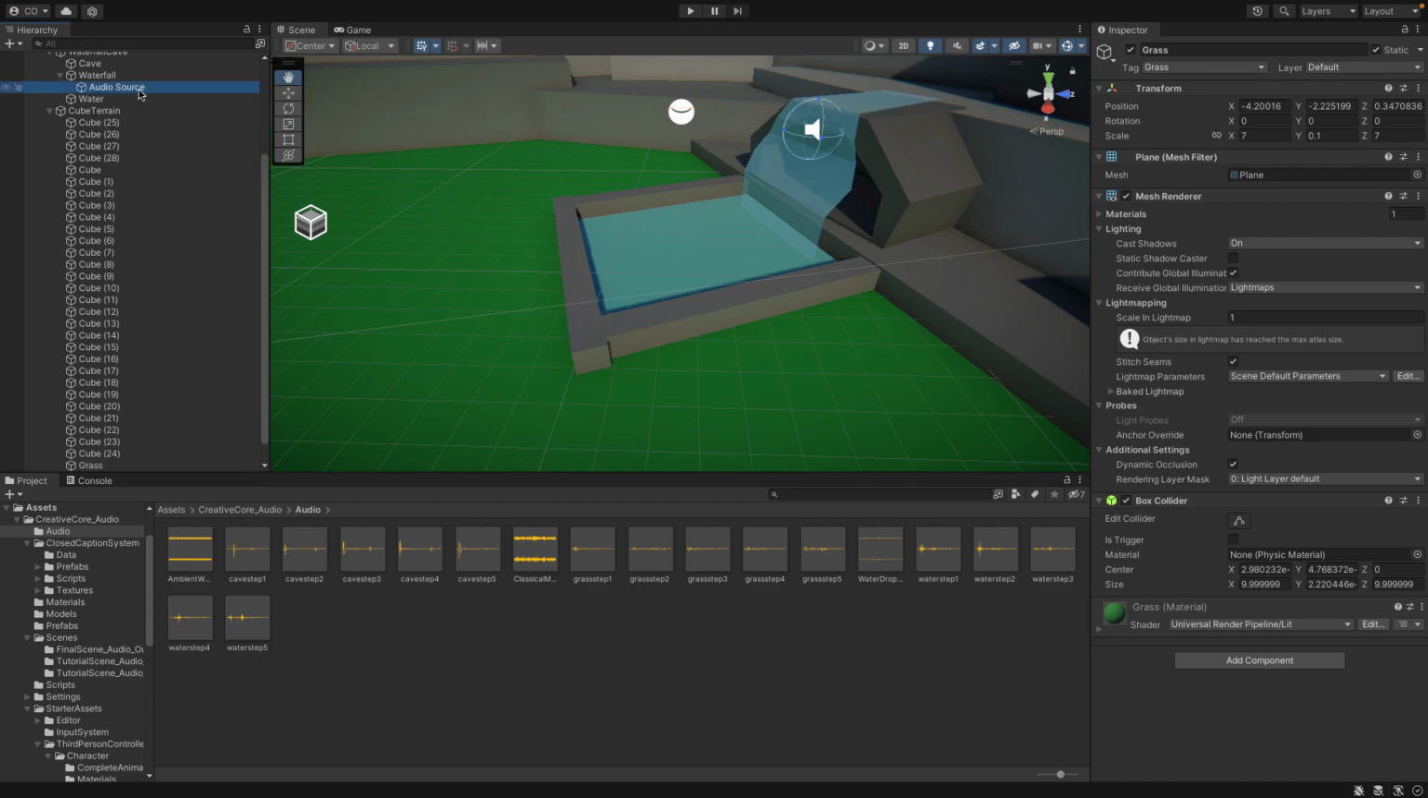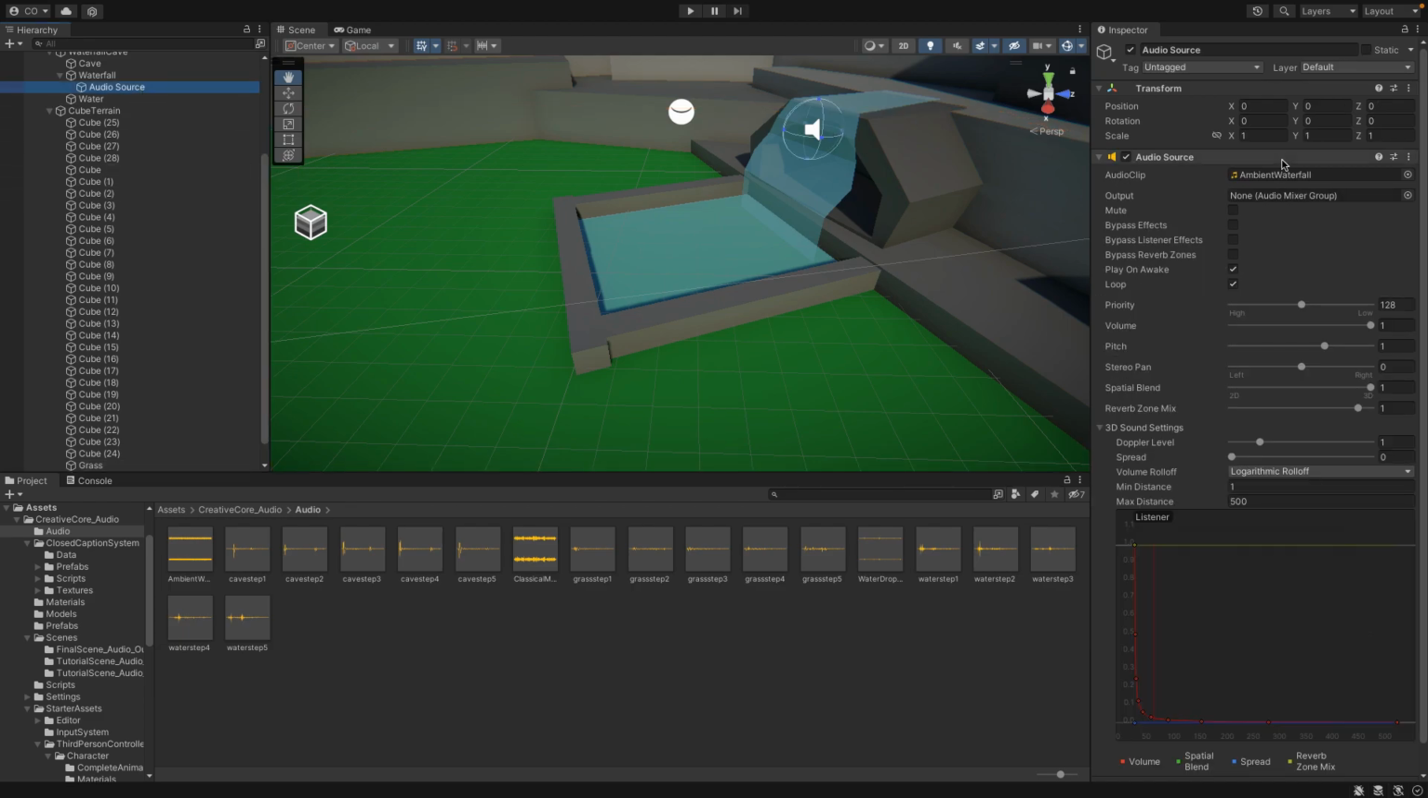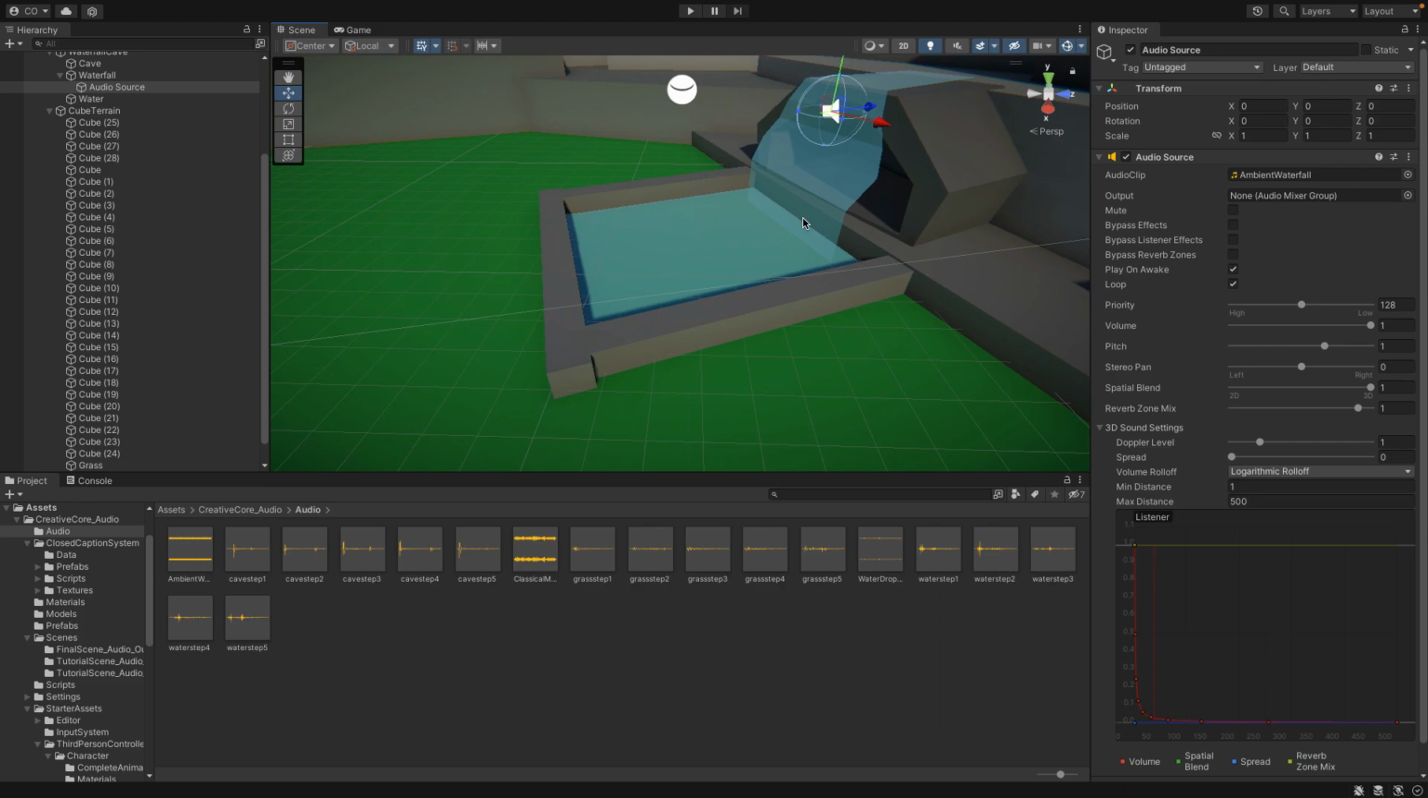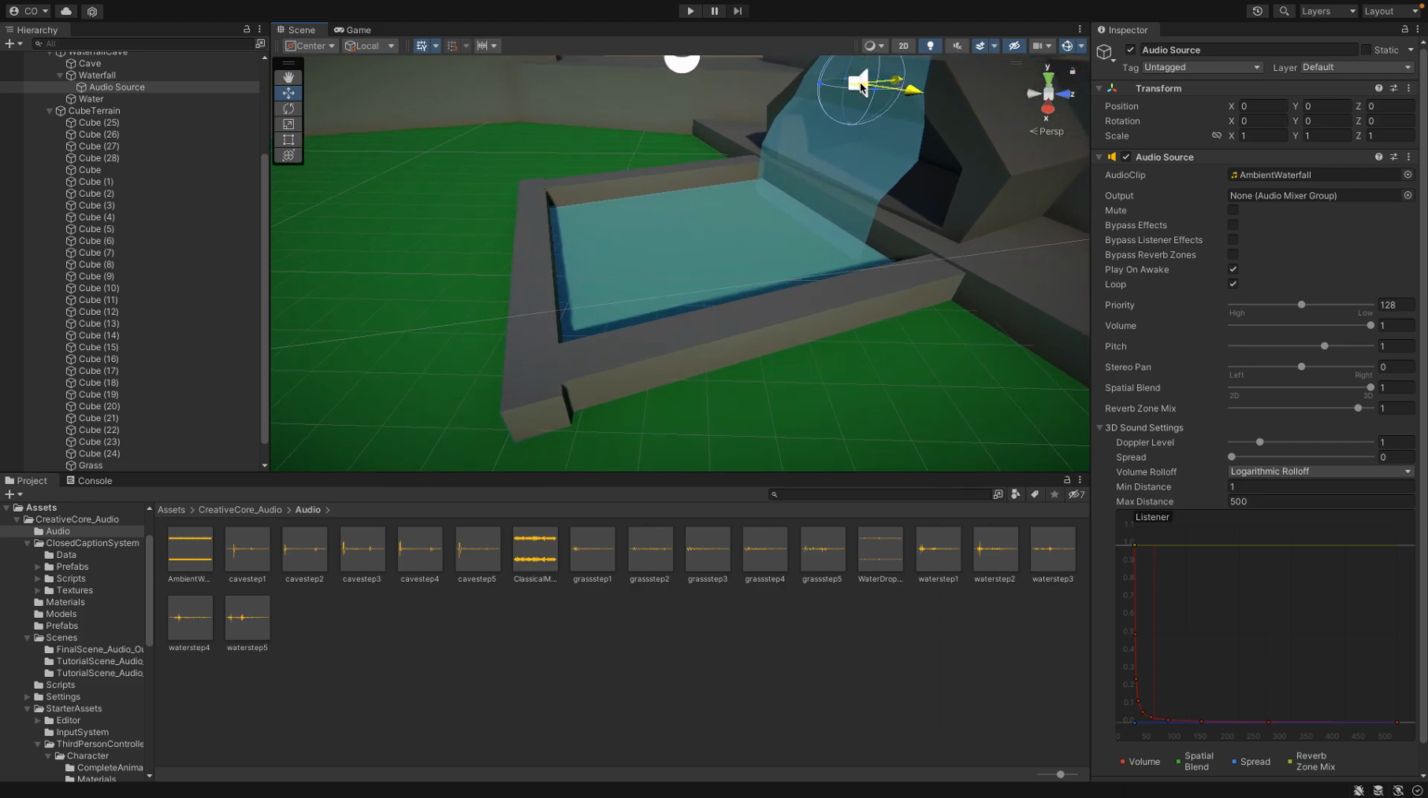Go to waterfall audio source. So here is the waterfall audio source. Now in 3 dimensions, we can move that so it is closer to where we'd want it to be for a cave. So move that.